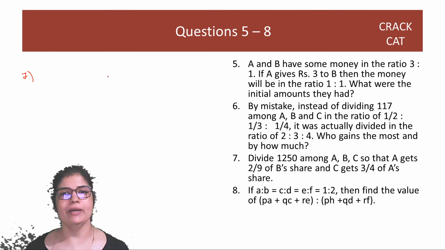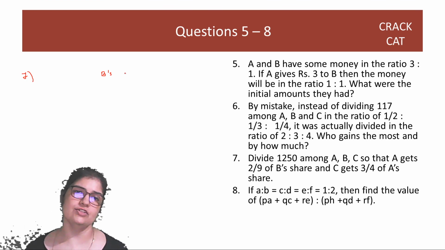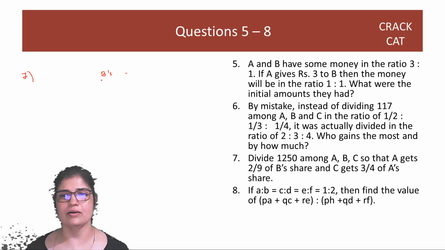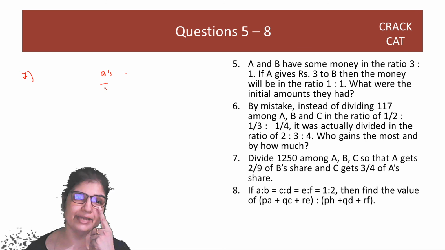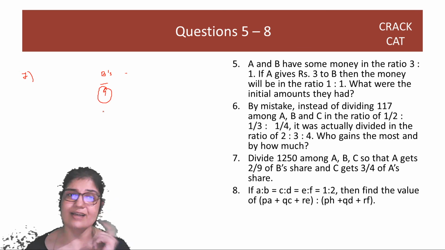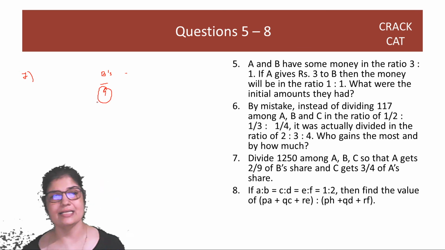A gets 2 by 9 of B's share, meaning B has to be divided by 9. C gets 3 by 4 of A's share, so A has to be divided by 4. So let's take the connection here, right? B has to be divided by 9. B is critical. So you can start with 18, you can start with 36. Yeah, let's take B as 36.